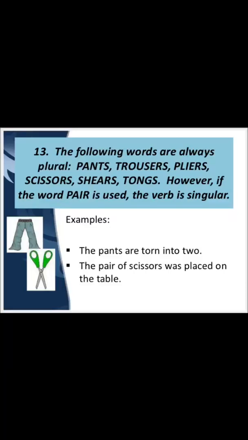In this video, again we are going to learn a few more rules of verb agreement. So let us start. The 13th rule is that words like pants, trousers, pliers, scissors, shears, tongs take a plural verb only. And if the word pair has been used in a sentence, like pair of scissors, pair of trousers, then we have to use a singular verb.